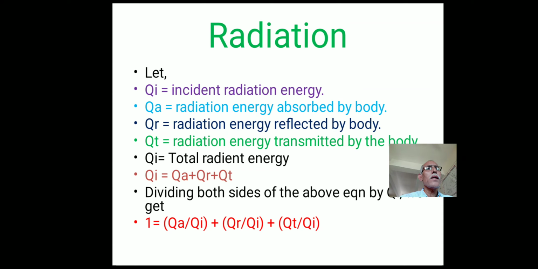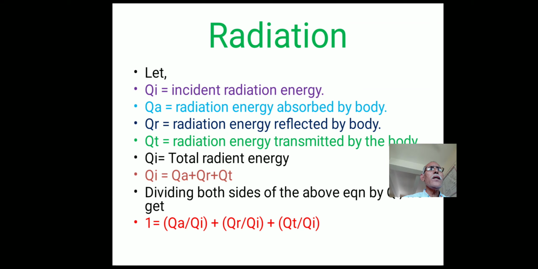T is for transmission. So the total radiant energy Qi equals Qa, radiation energy absorbed, plus Qr, radiation energy reflected, plus Qt, radiation energy transmitted.